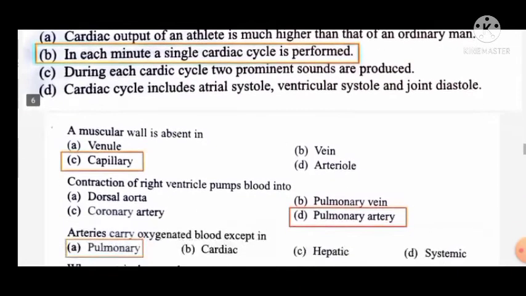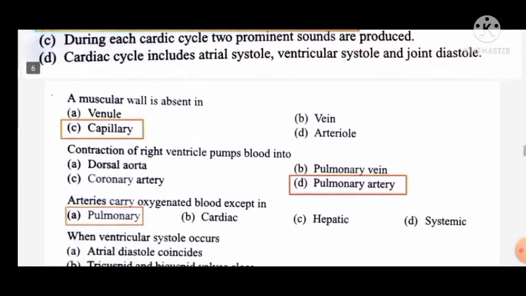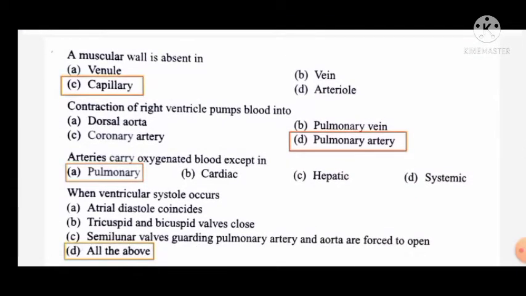Cardiac cycle is performed by our heart. The muscular wall is absent in capillaries because capillaries are very thin. Contraction of the right ventricle pumps blood into the pulmonary artery, which carries it towards the lung for oxygenation.